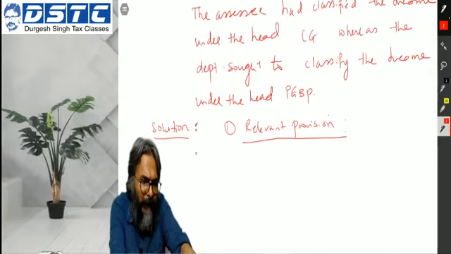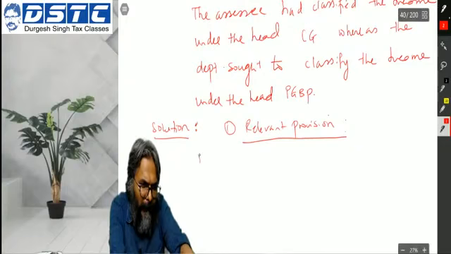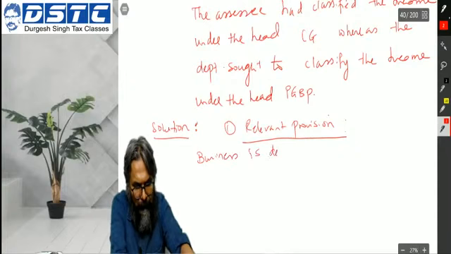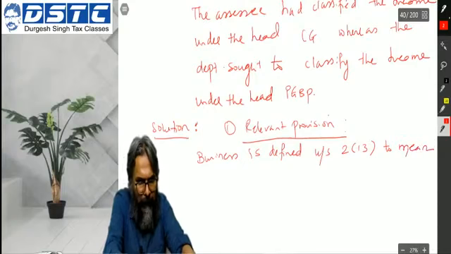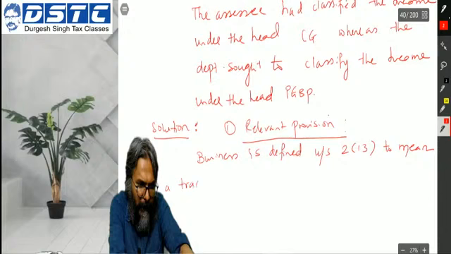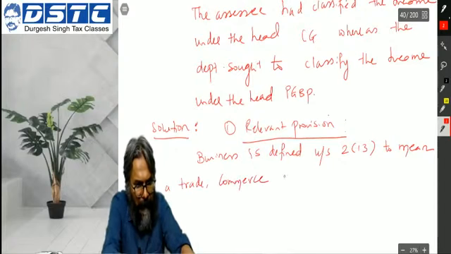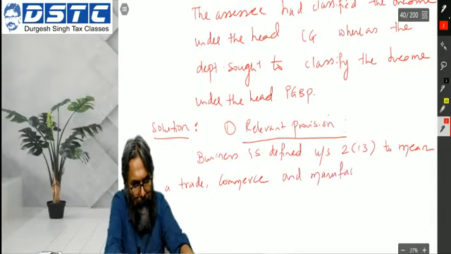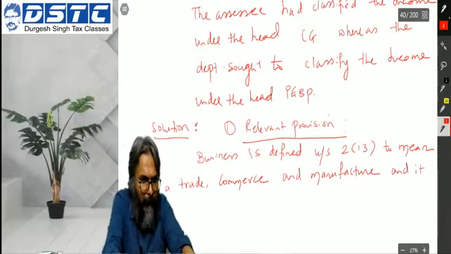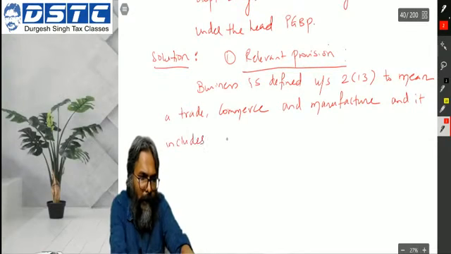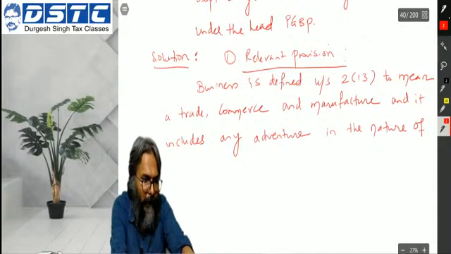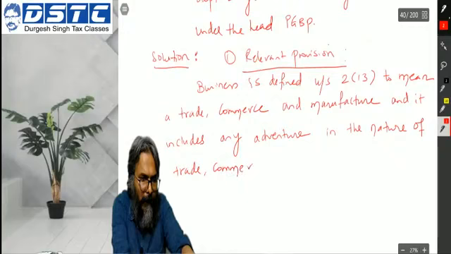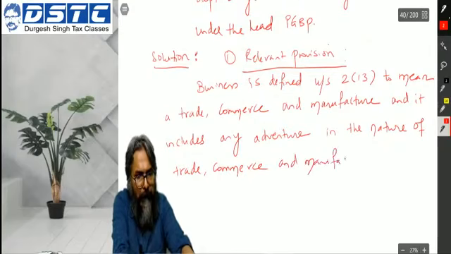The term business here is defined under section 2 clause 13 to mean a trade, commerce and manufacture, and it includes any adventure in the nature of trade, commerce and manufacture.